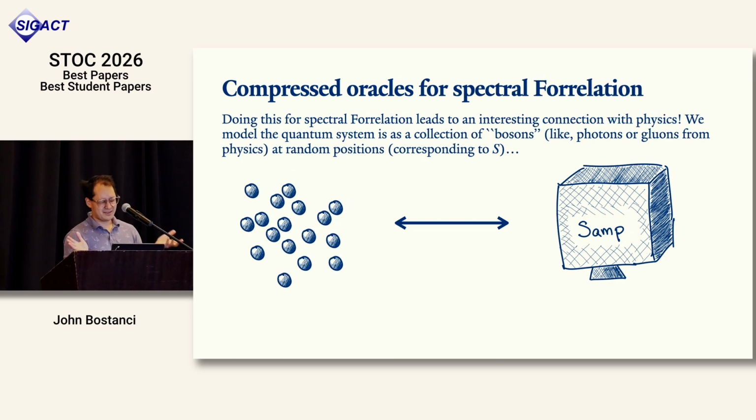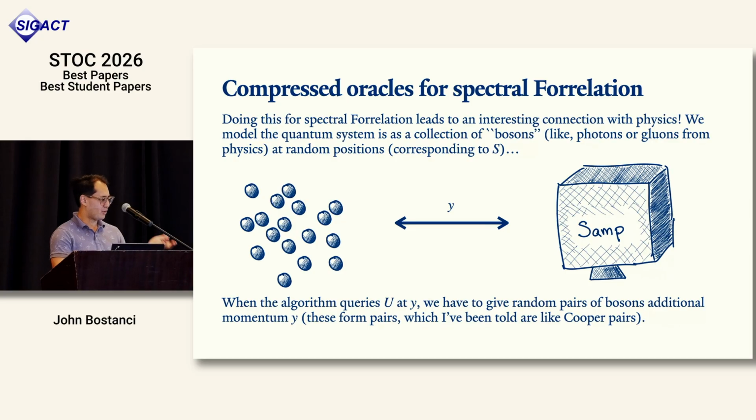But when you apply this technique to this spectral correlation problem, a couple of ideas from physics pop up, and it's kind of crazy that this is how it is. It turns out you can model this as a collection of bosons, or particles that are allowed to be in the same position. And when you look at a point Y in the U oracle, it looks like you're bouncing off pairs of these particles with equal and opposite momentum.